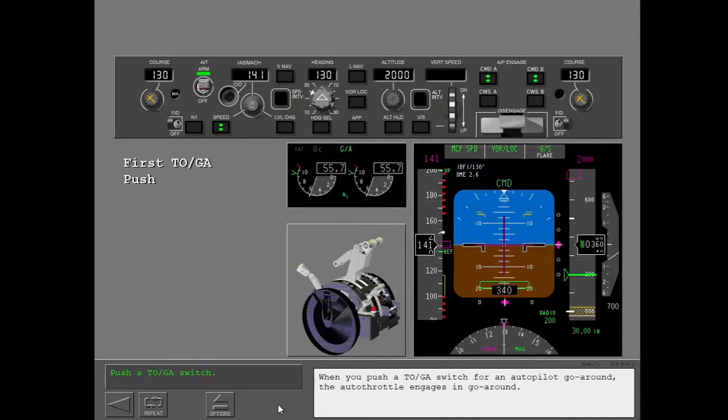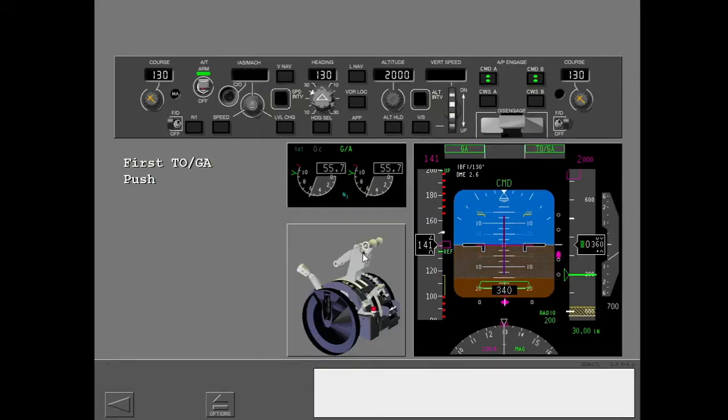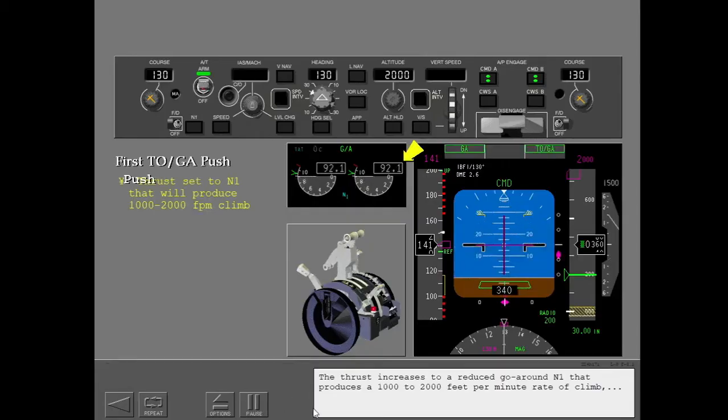When you push a toga switch for an autopilot go-around, the autothrottle engages in go-around. The thrust increases to a reduced go-around N1 that produces 1,000 to 2,000 feet per minute rate of climb.